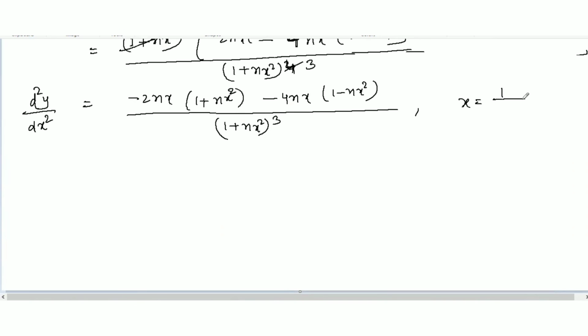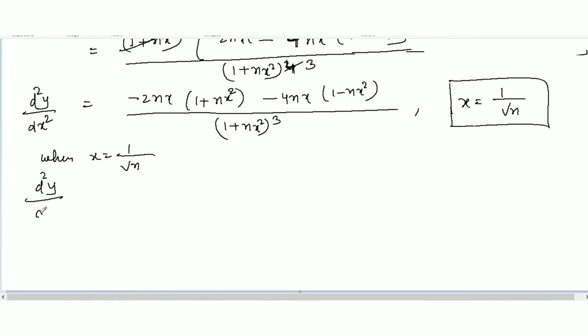Now substitute, we have x equal to 1 over square root of n we got here. So now substitute here x equal to 1 over square root of n. So write down when x equal to 1 over square root of n. So what we got, d2y over dx square. So let's substitute here.